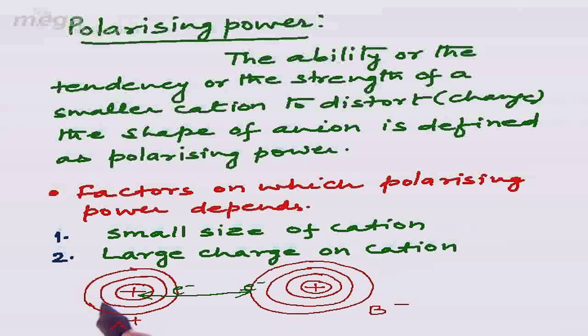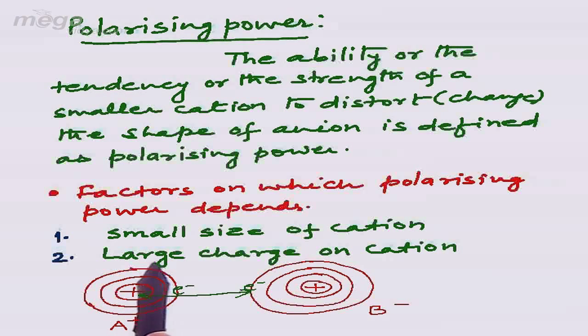If the gap between the positively charged nucleus of the cation and the valence shell electron of the anion decreases, the cation will lead to more distortion and hence will have more polarizing power. So point 1 is: if the size of the cation decreases, the nucleus becomes closer to the valence shell electron of the anion, leading to more distortion, and that is why it will have more polarizing power.